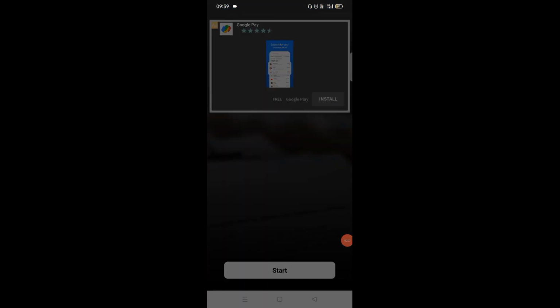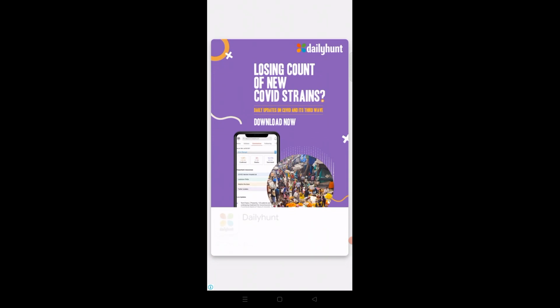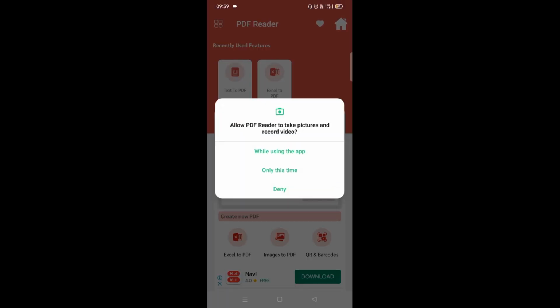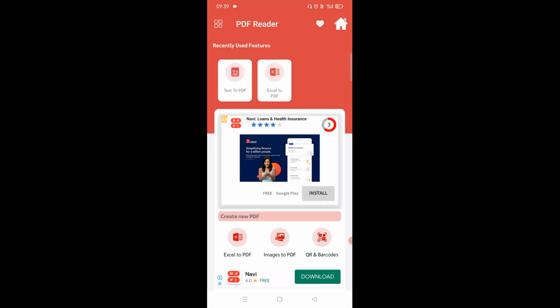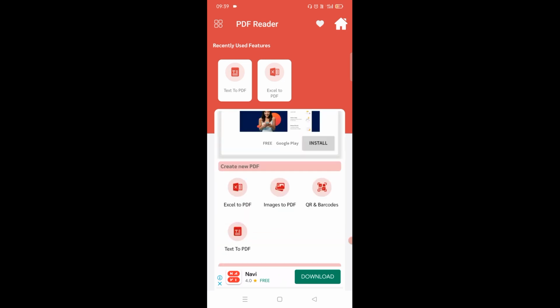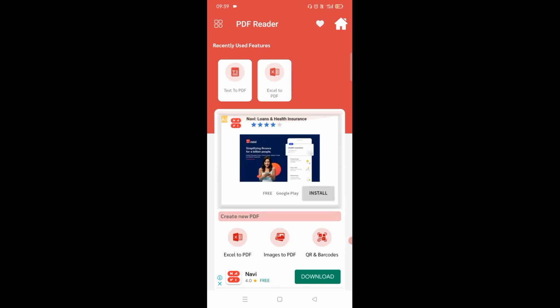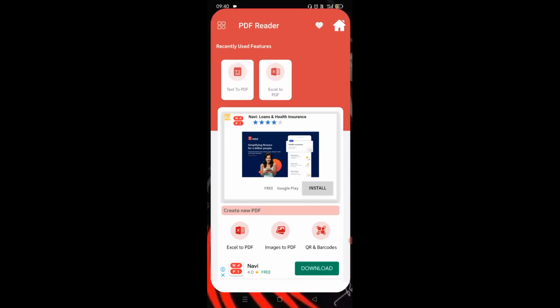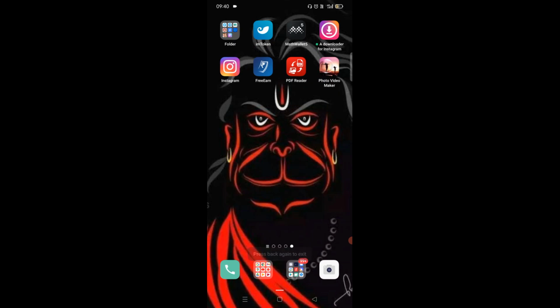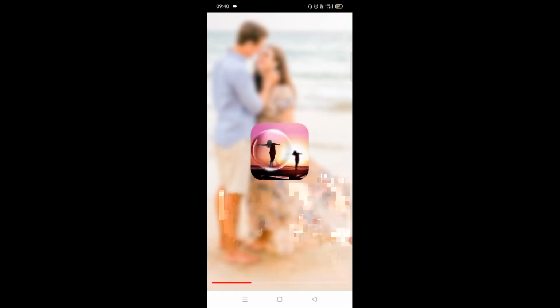So friends, when the app is downloaded, you have to open the app for 5 to 10 seconds, because the app is going to refresh in 5 seconds, and you have to use this app for 5 to 10 seconds. All the apps you download from that complete task app, open them, however many apps you downloaded.